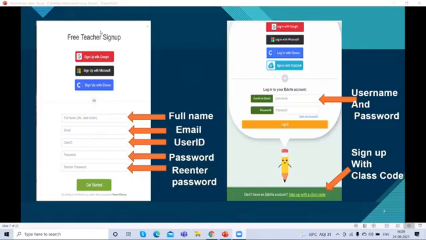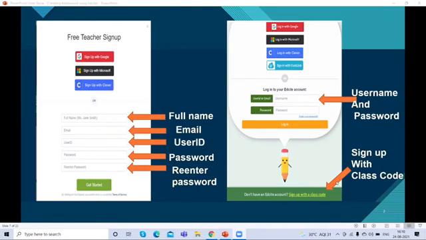If teachers want to use this platform, they can sign in or sign up with their Google account or their Microsoft account, and if they have a Clever account, they can sign up with the Clever account, or they can write their full name, email, user ID, password, and re-enter the password. They can get started with this platform.